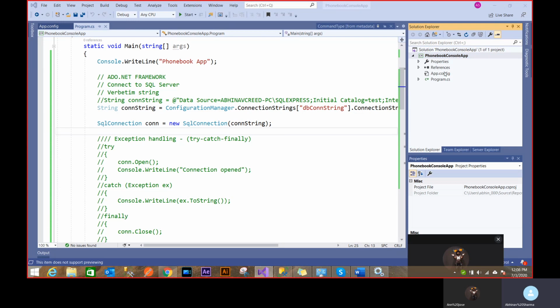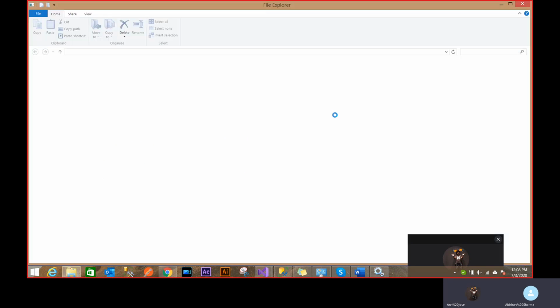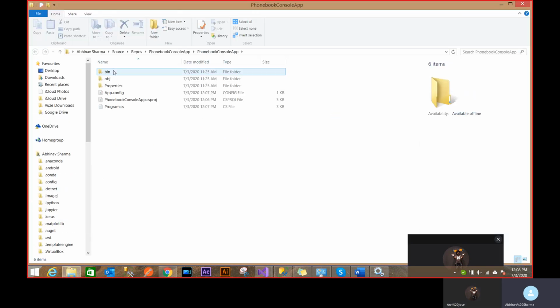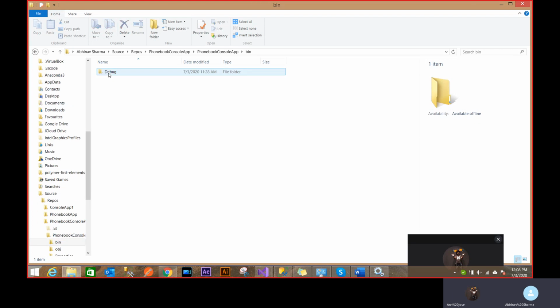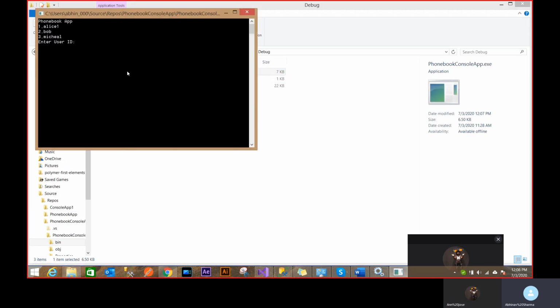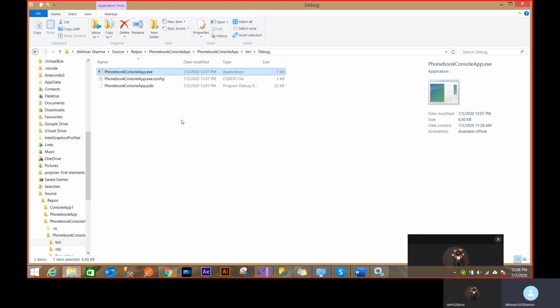what happens is we create an exe of it that I can run every time. If you go to bin, debug, this is something that you give to someone else. You see there's no code here, just the exe and config. If I run this, it's going to run the way it's running right now. Now you can give me this exe, like this is my code, and I can just try it out. The problem with that is I don't have the code. So if I want to change the connection string, how will I do that? It gives you a config file here also. You can just open it using Notepad, change the connection string and use it.